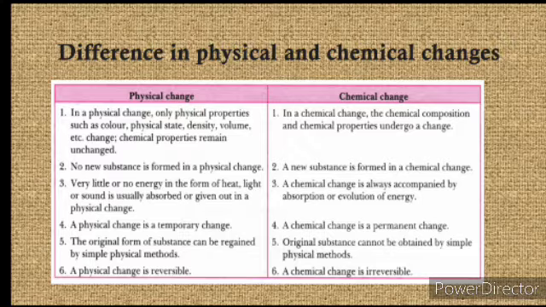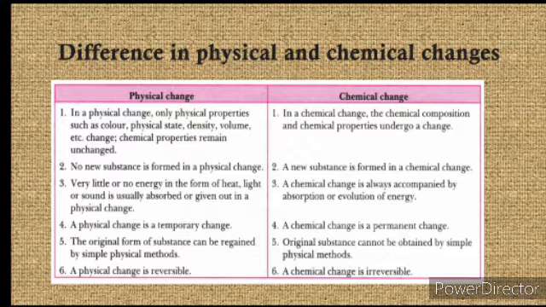Number 4, a physical change is a temporary change. Number 5, the original form of the substance can be regained by a simple physical method. Like we have learned about the stretching of a rubber band. Once you stretch it, it can be enlarged, but if you release it, it will come back to its normal position. And most of the time physical changes are reversible.